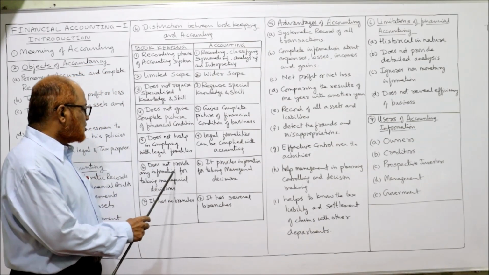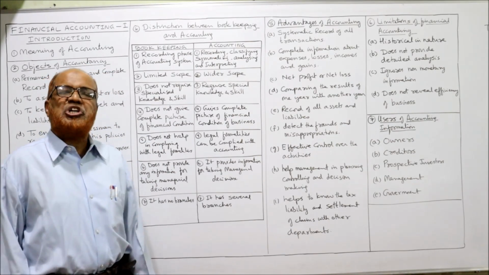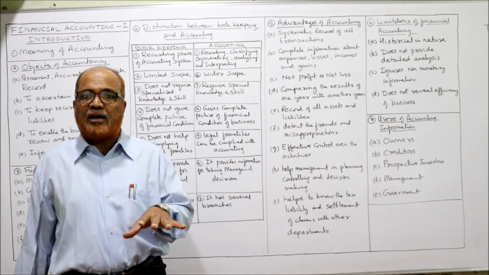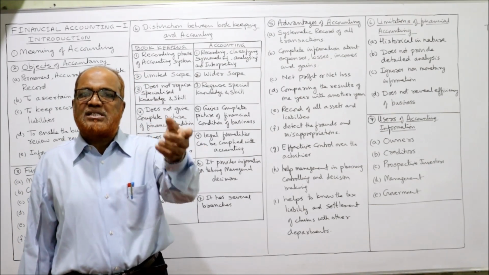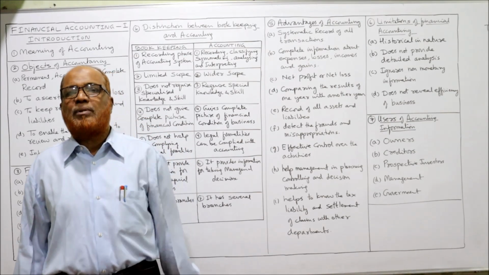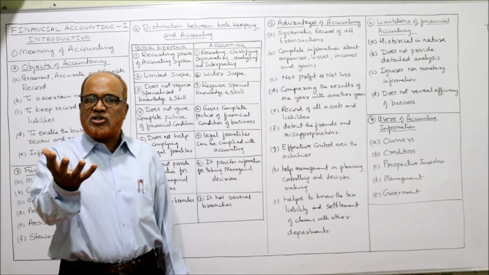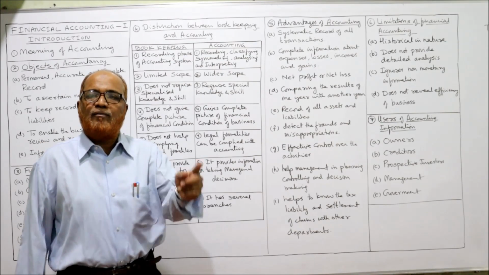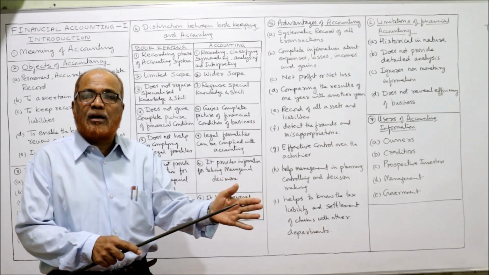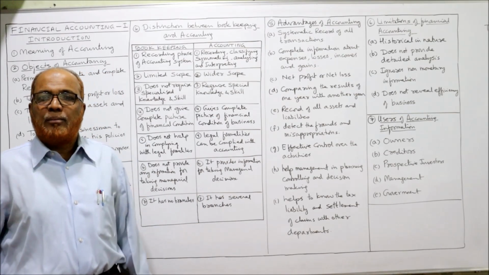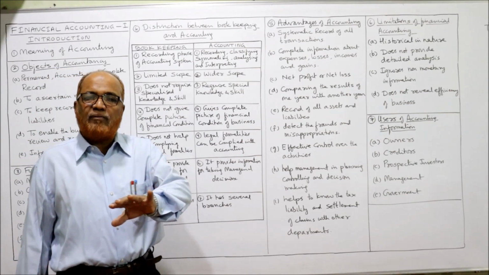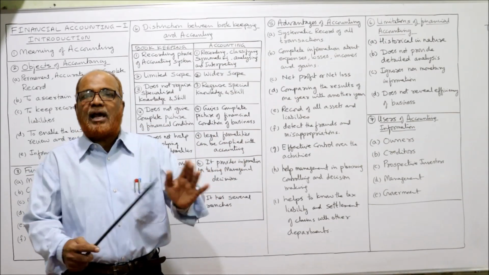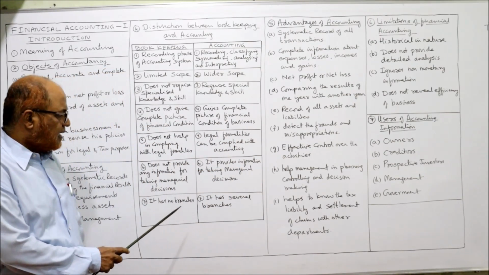Next one, does not provide any information for taking managerial decisions. Nowadays, management decisions are very critical. The success of a business depends on the decisions taken by the management. And management can take a decision only with the help of information which is provided by accounting, not by bookkeeping. Bookkeeping will not help the management in taking decisions, whereas accounting will help management in taking decisions.